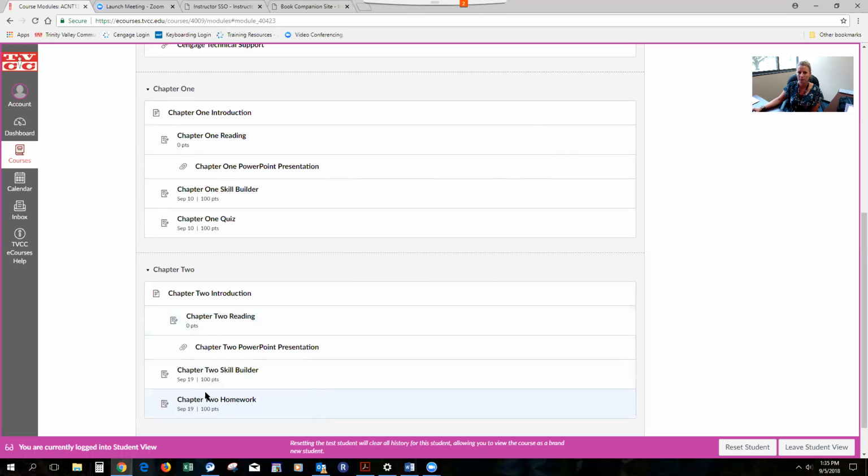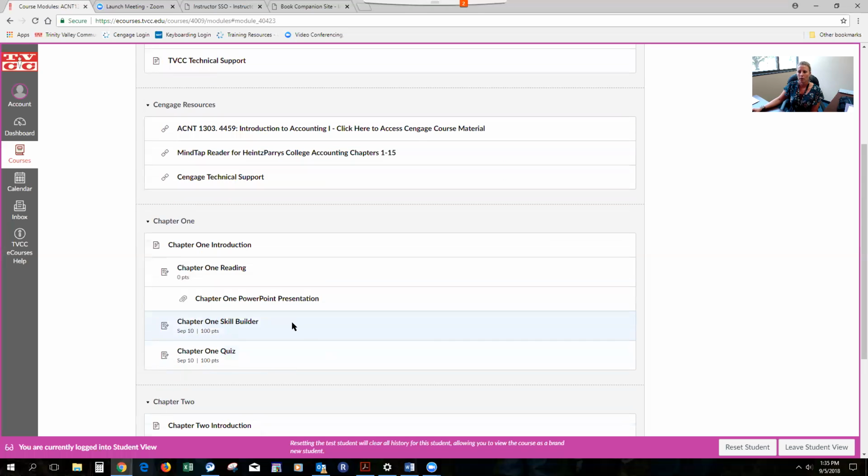The next thing that I wanted to point out was on chapter 1. It was brought to my attention today that, like I said, maybe there were some navigational issues with the skill builder. So I have gone in and added additional attempts to the skill builder, and I did add one additional attempt to the chapter 1 quiz.